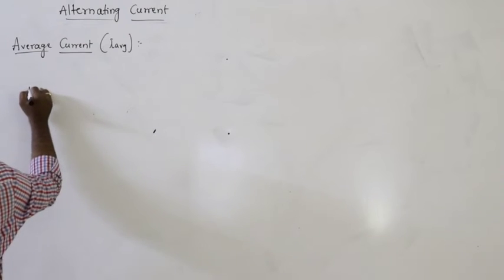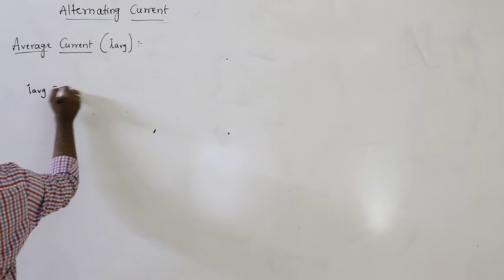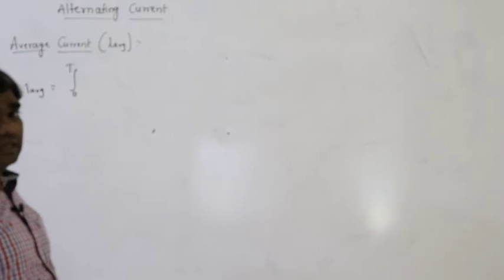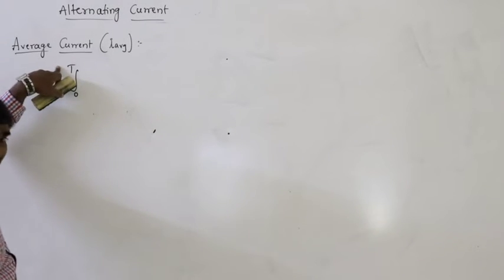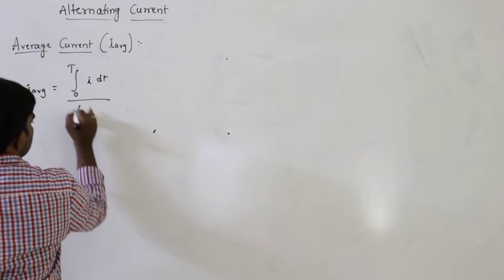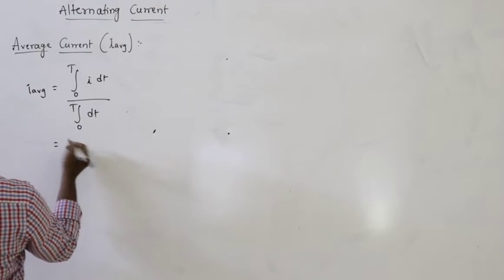For example, I average for the complete cycle, that means 0 to T, time period, is integral of I dt divided by integral of 0 to T dt.